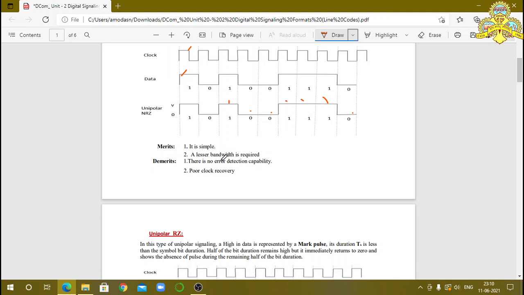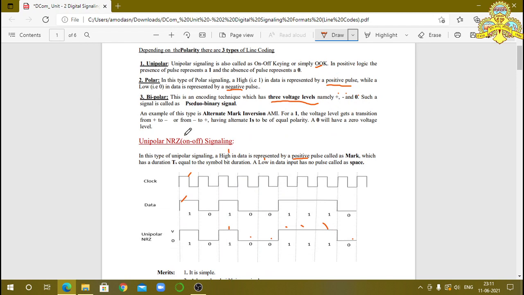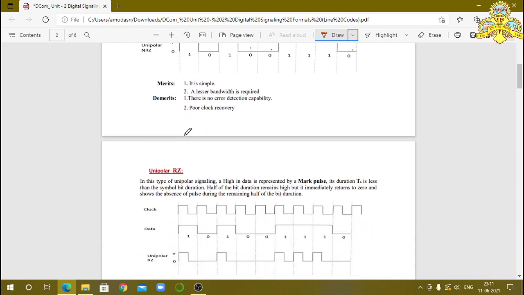Demerits: there is no error detection capability. If we have an error in the transmission, at the reception part it is not possible to identify the errors, and clock recovery is poor in unipolar non-return to 0. The next one is unipolar return to 0.